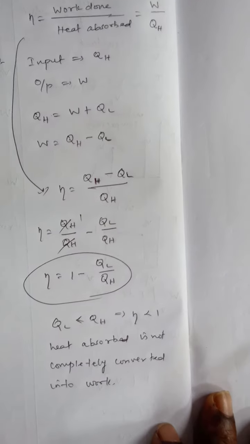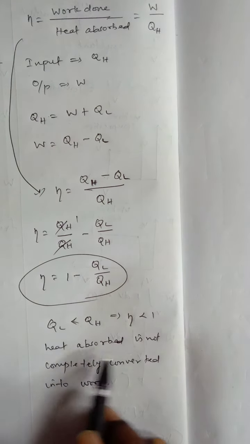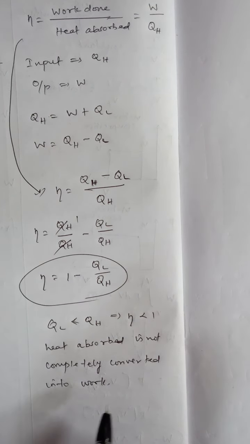So the heat absorbed is not completely converted into work.